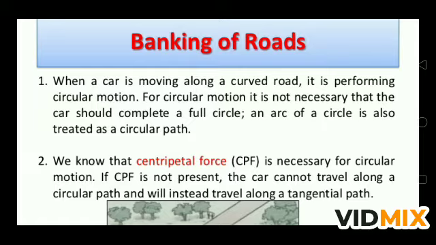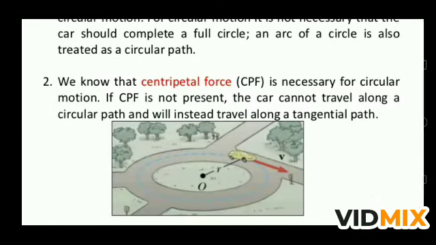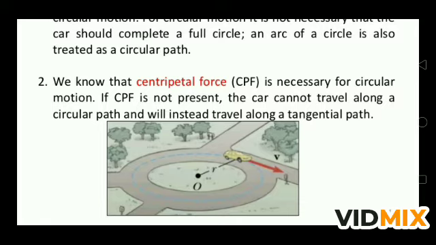So when the car is moving on a turn, on any curved path, that is also part of circular motion. So we know that centripetal force is necessary for a circular motion. So if central force is not present, what will happen? The car cannot travel along a circular path and it will instead travel along a tangential path. जैसे कि आप किसी पत्थर को किसी डोरे से बांध के घुमाओ, तो पत्थर को जब हम धागे को छोड़ देते हैं तो वो जो पत्थर है जो सर्कल में घूम रहा था वो सर्कल को टच करके निकल जाता है.